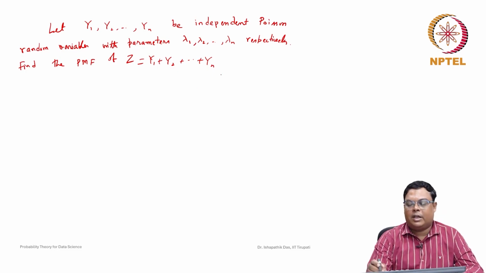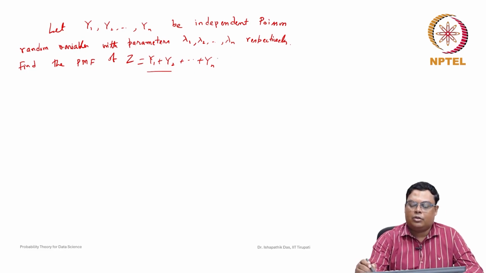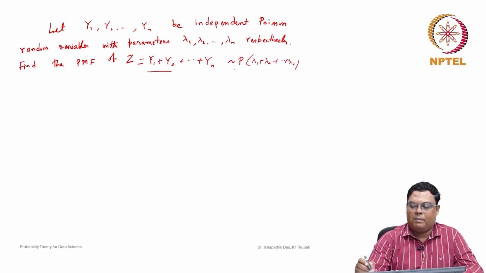We can find it with the previous approach, but we did only Y1 plus Y2, and we could extend it to Y1 plus Y2 plus ... plus Yn. It will be true that this is a Poisson random variable by adding the parameters, but showing it will be very complicated.